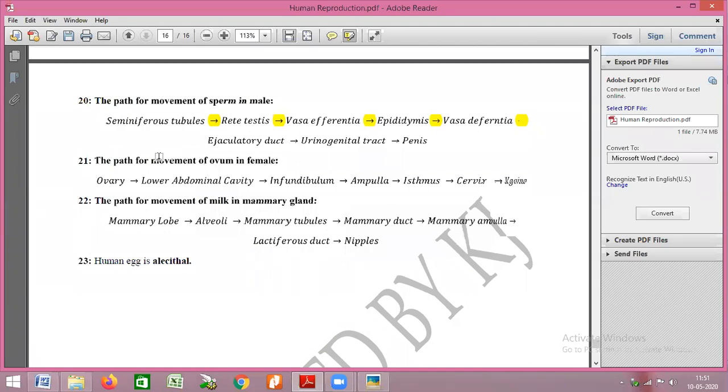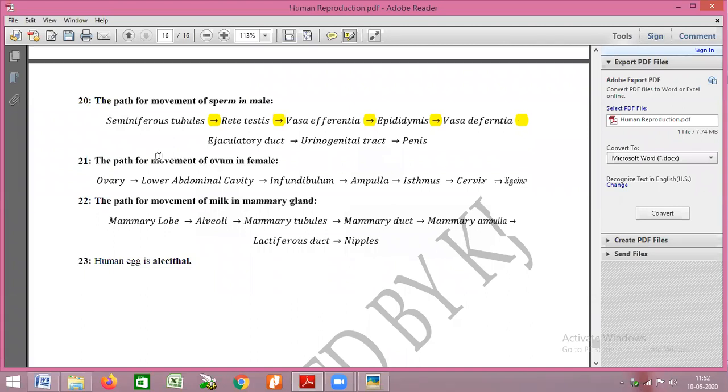Learn this pathway, and based on it, approximately 33 to 50% of your chapter is over. Also, we have covered about 20 to 25% of chapter 4.